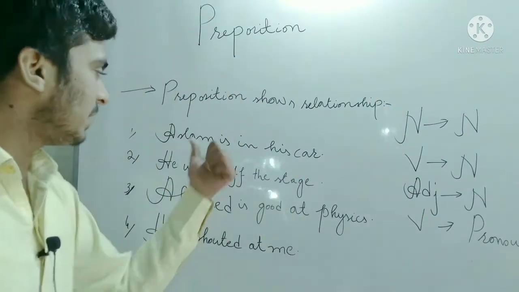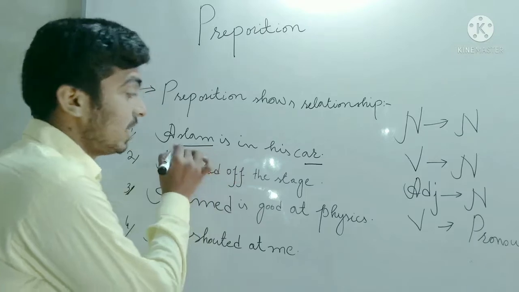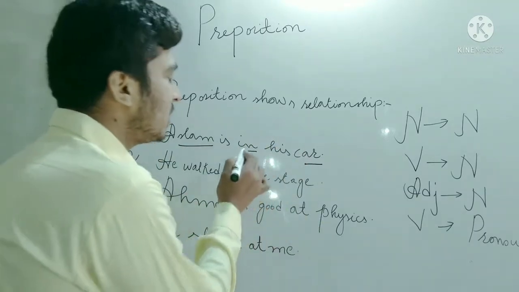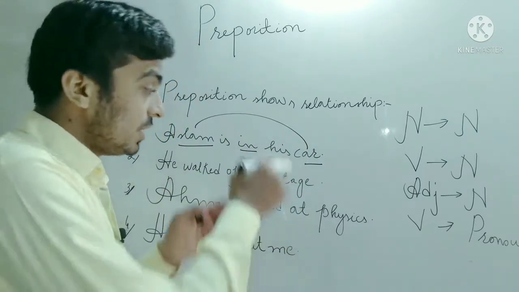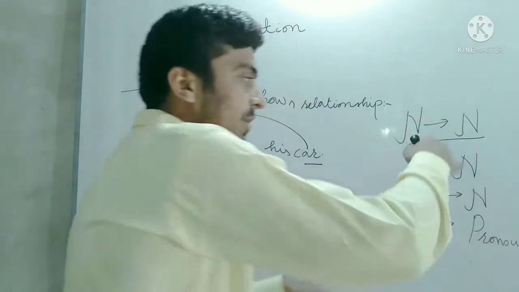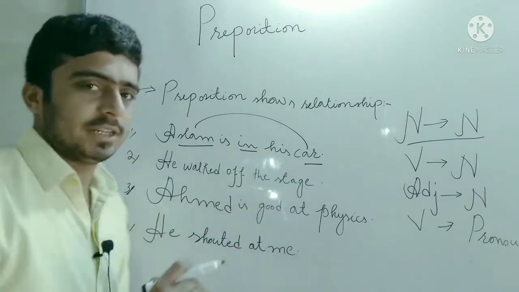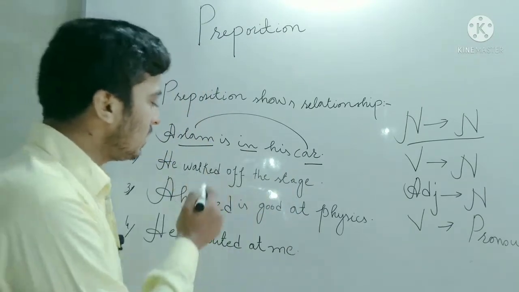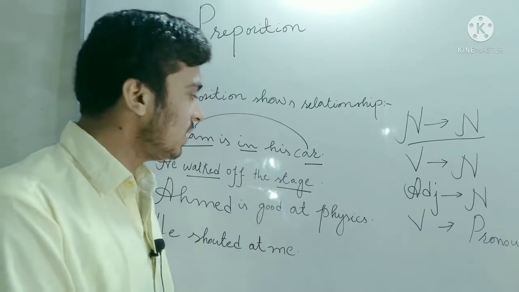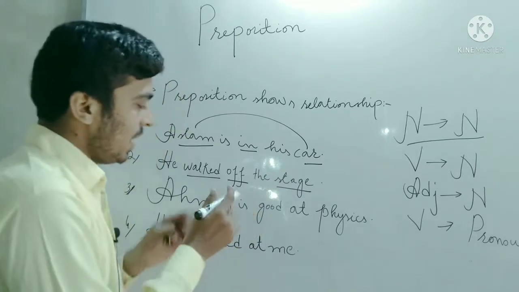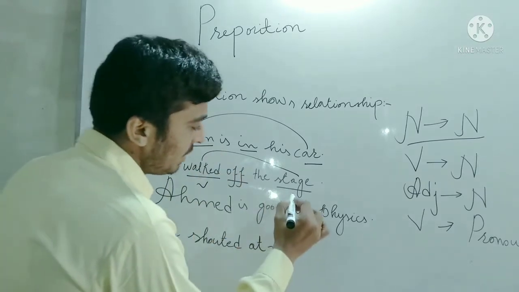In the first example, Aslam is in his car. Here car is a noun and Aslam is a noun. Both of these are nouns, and the preposition is showing the relationship between two nouns, car and Aslam. In the second example, he walked off the stage. Here you have a verb and a noun, and the preposition is showing the relationship between them. The preposition is off, walk is a verb and stage is a noun.